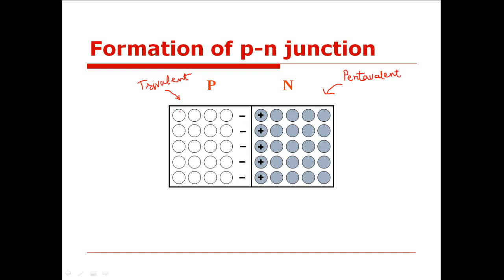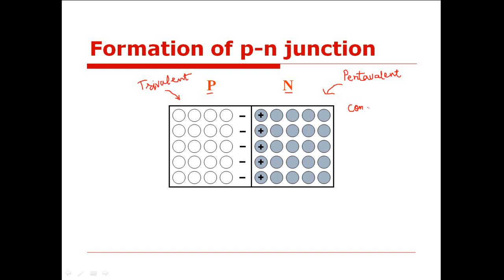So the region which is rich in holes is termed as a P region, while the region which is rich in electrons is termed as N region. Now when one region becomes rich in holes, we have already discussed that these holes do not possess their own identity, but the absence of an electron is termed as a presence of hole. So these are just the vacant positions that electrons can occupy, and in this region the concentration of electrons becomes very large, and therefore a concentration gradient is produced.